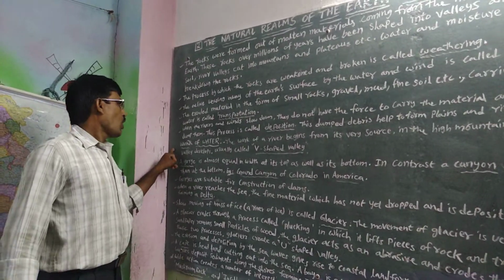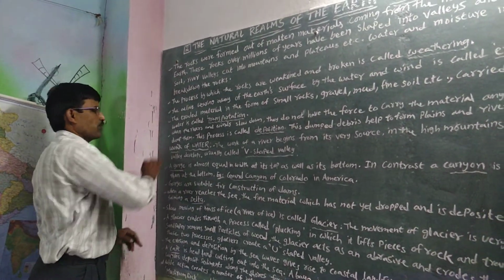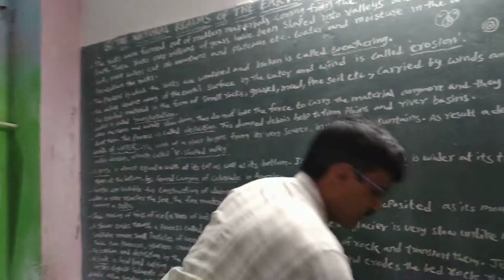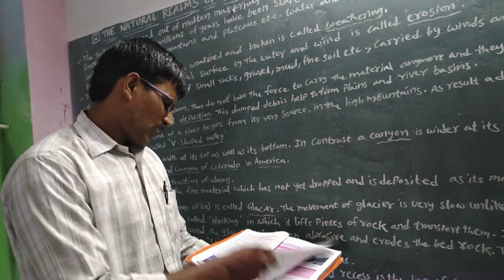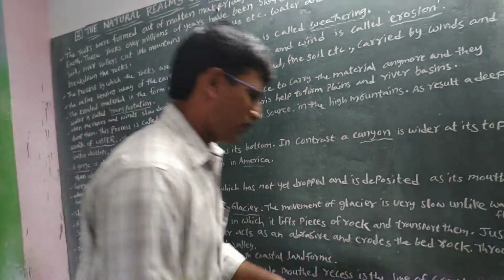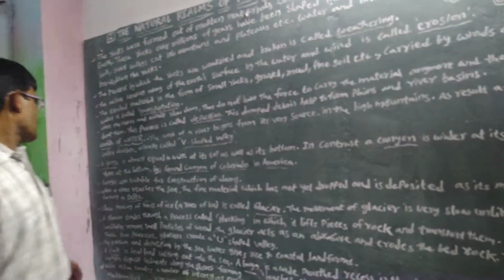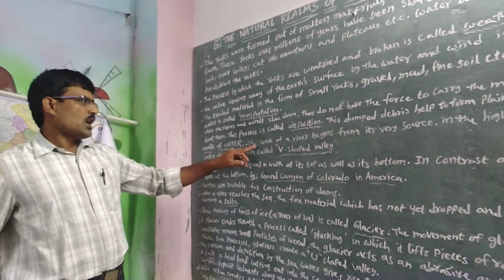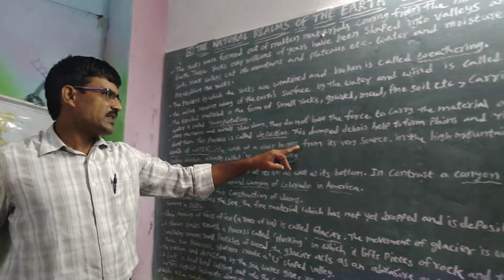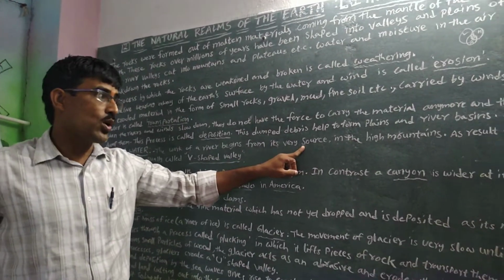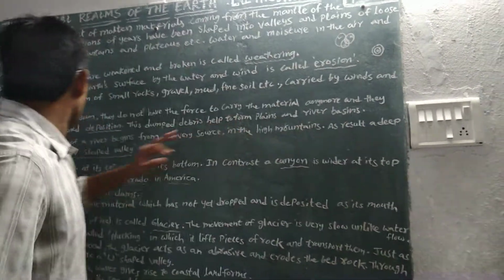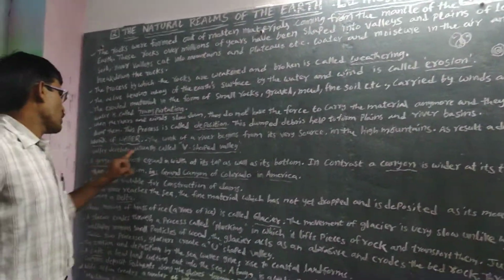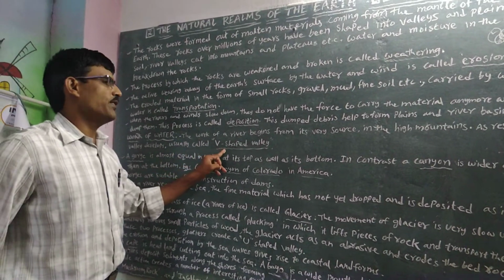Next one: work of the water. This is the main, important part of this lesson. Here is the work of the water. The work of a river begins from its very source in the high mountains. As a result, a deep valley develops, usually called the V-shaped valley.